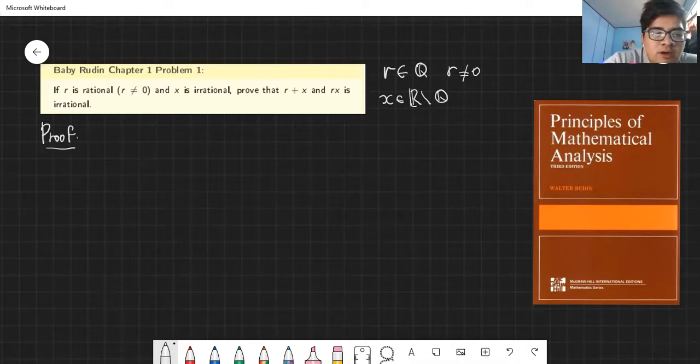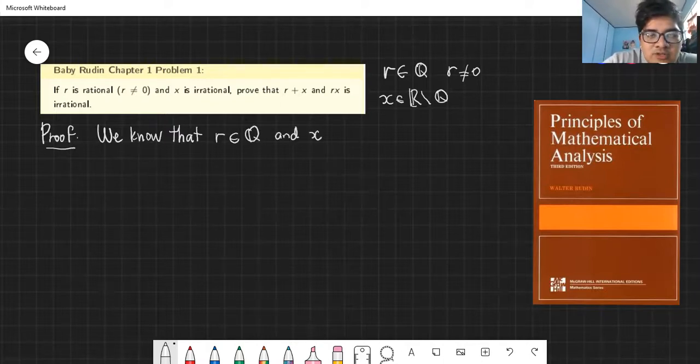Now, we know that r is rational and x is irrational.